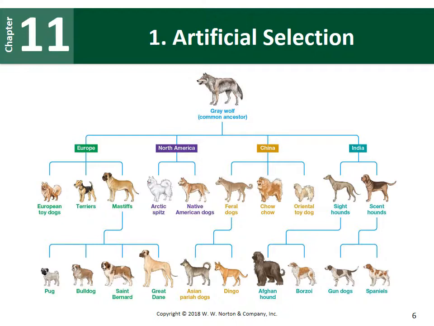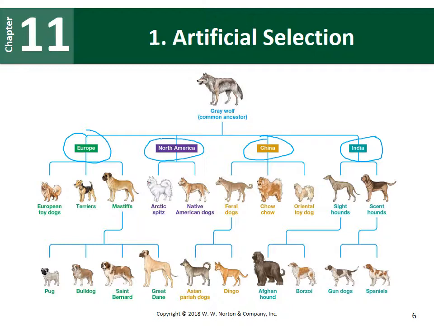And that wolf, depending on where it was located, so we have different regions: Europe, North America, China, and India. In these different regions, people preferred different traits. So they would selectively breed different individuals together to create different breeds that had different purposes.